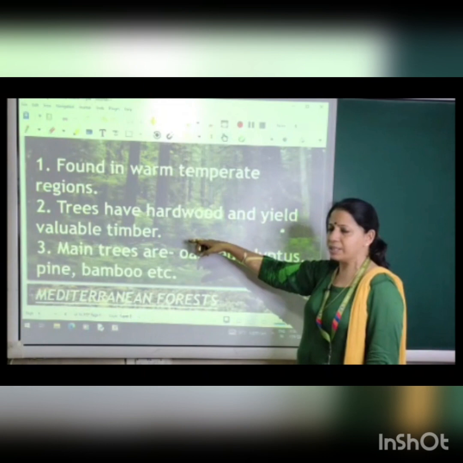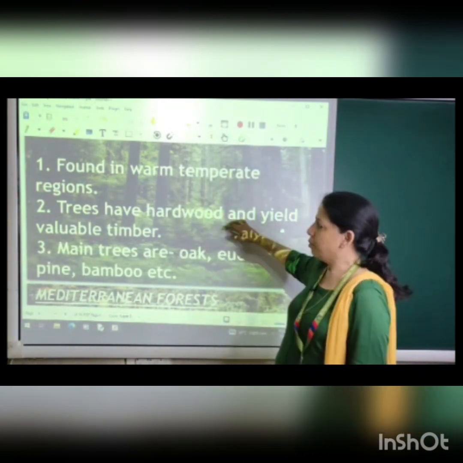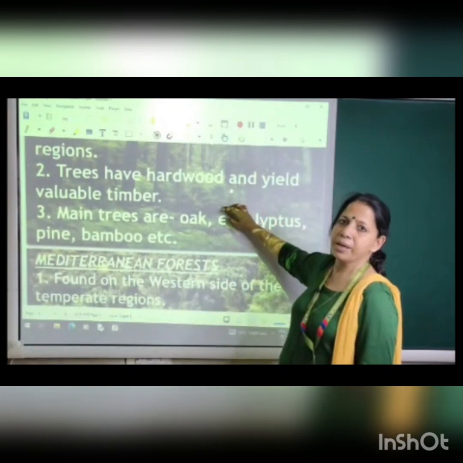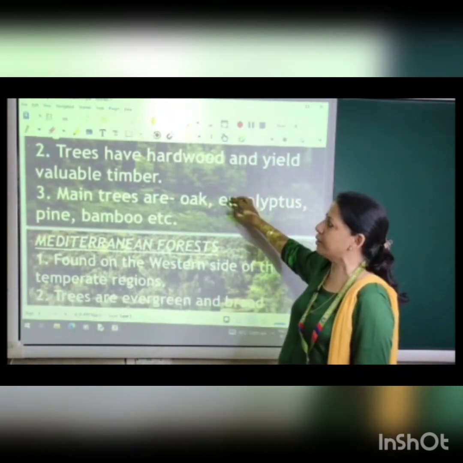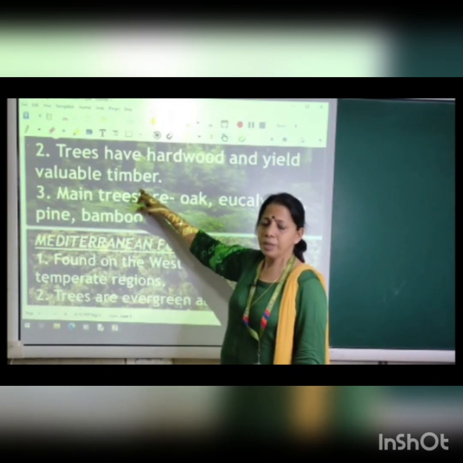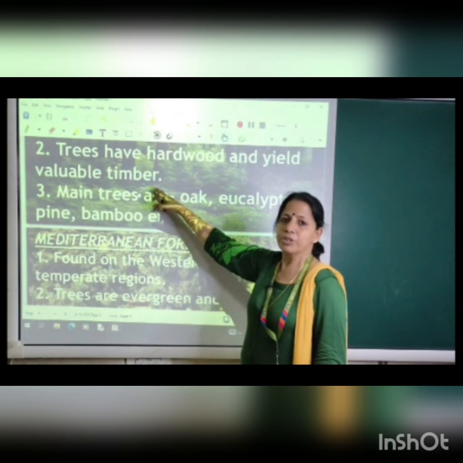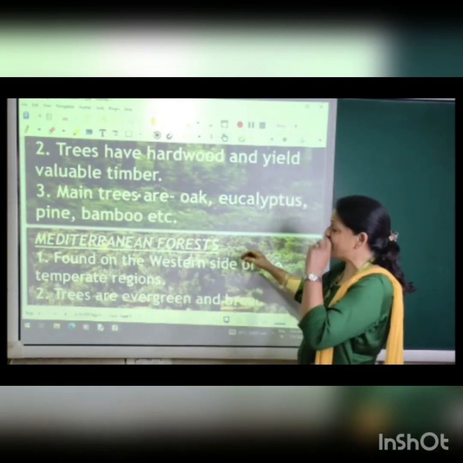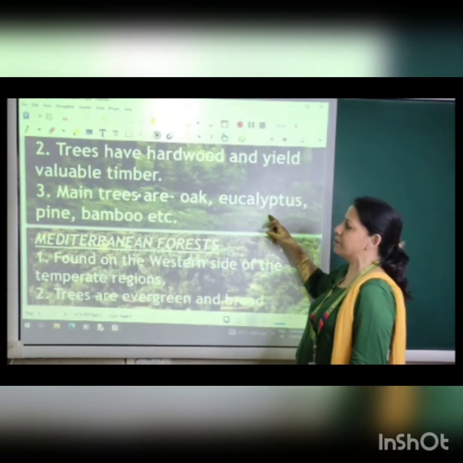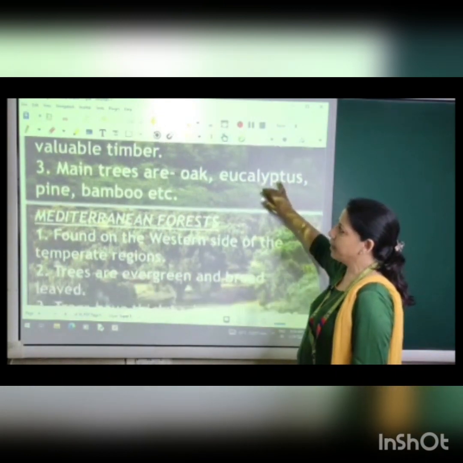These forests are very important because we use the wood of these trees for making furniture, doors and everything. Timber means commercial wood, the wood which is used for commercial purposes. The main trees are oak, eucalyptus, pine, bamboo, etc.